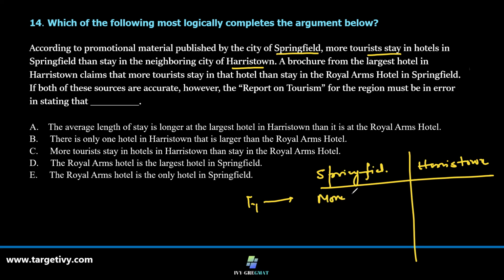More tourists here and fewer tourists here. Fact two, some brochure comes and they say that from the largest hotel in Harristown, claiming that more tourists stay in that hotel, so fewer tourists in Royal Arms.